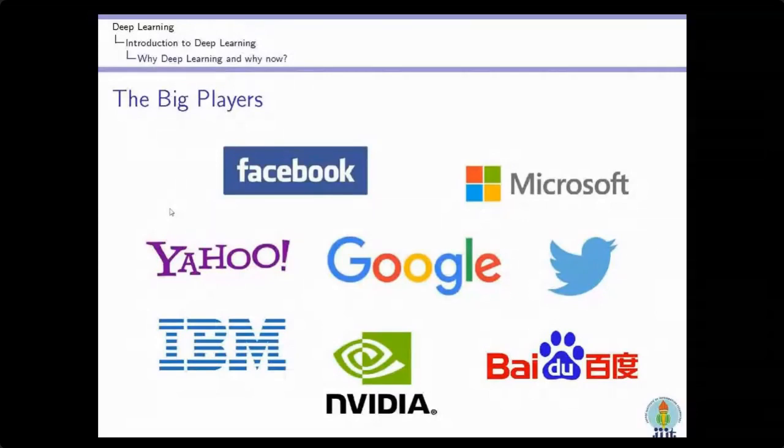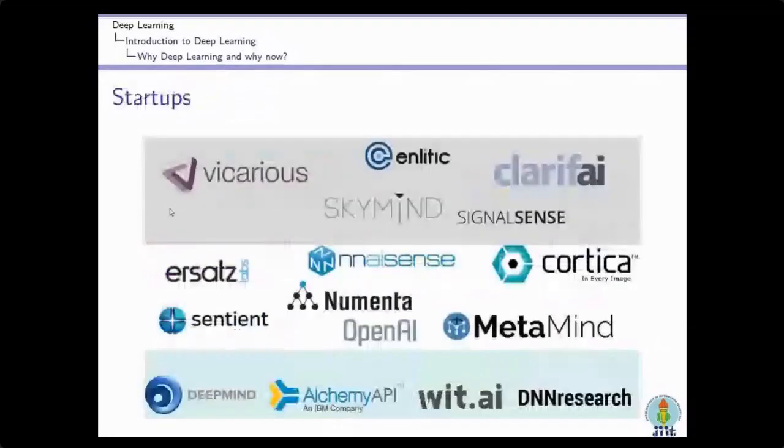This is only due to these big players where deep learning is being used. Many more startups are also based on deep learning, and you can start your own startup too, because companies need support to convert their technologies to deep learning, and you can give them that support. So that is the success story of deep learning technologies.